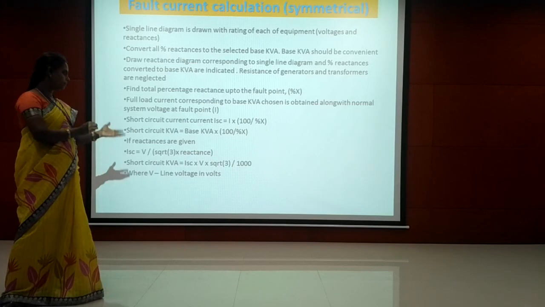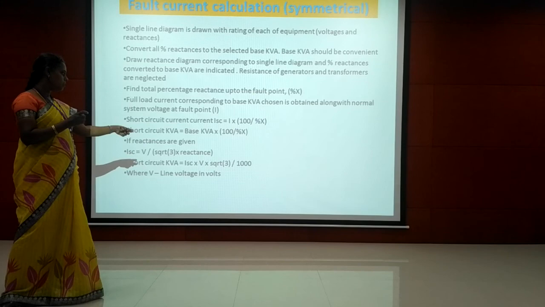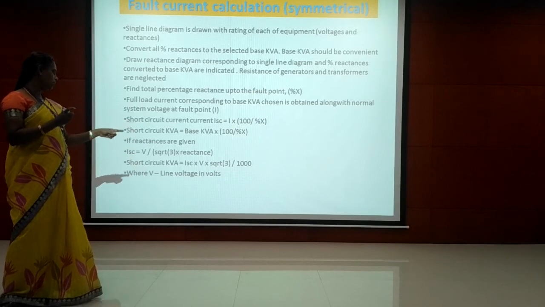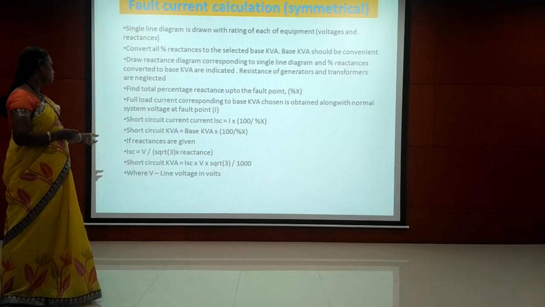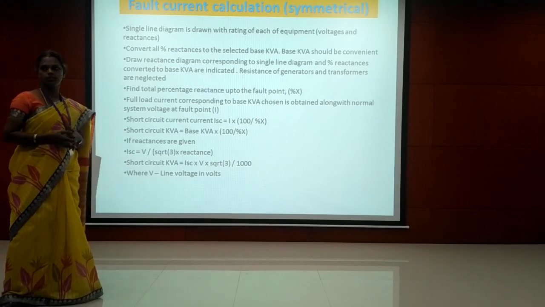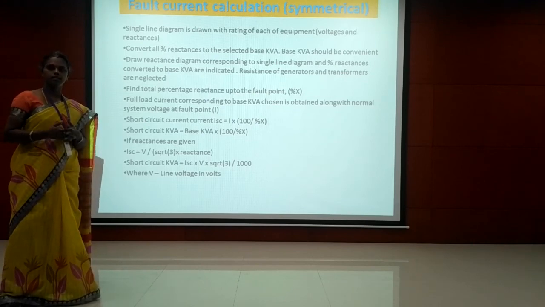So V represents the line to line voltage. So ISC into line voltage into square root of 3, and we are converting this to kVA. That's why we are dividing by 1000, where V is the line voltage which is given. Okay. So these are the steps for calculation of symmetrical current. In the next class we will discuss the protective equipment.